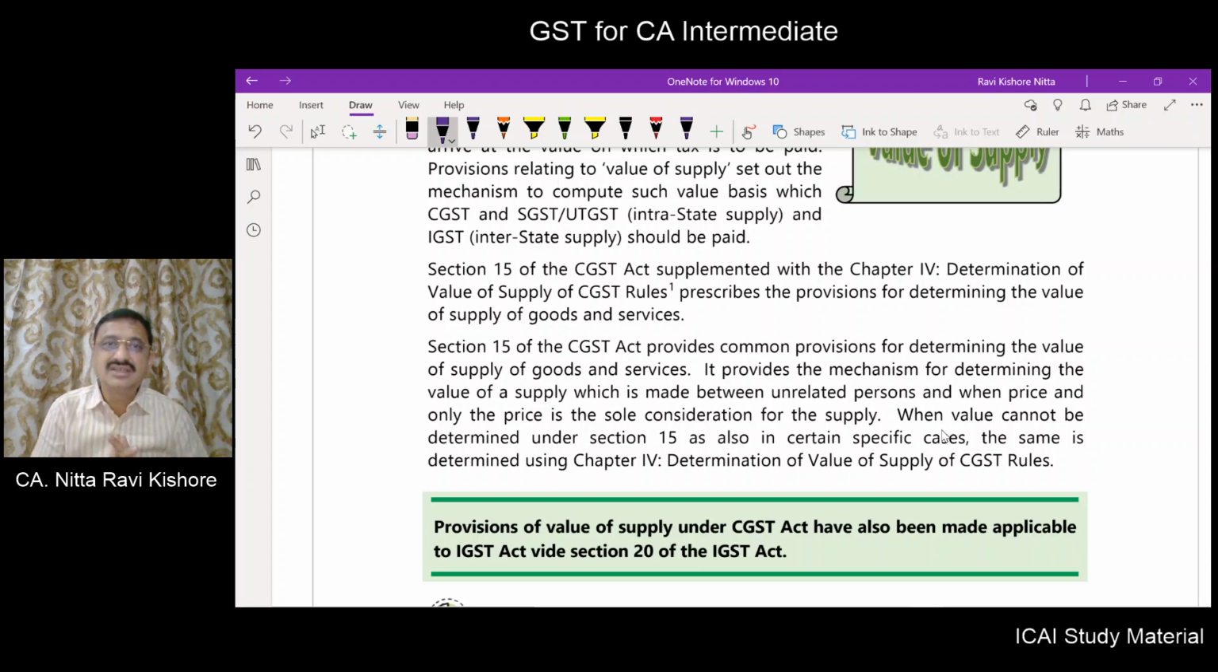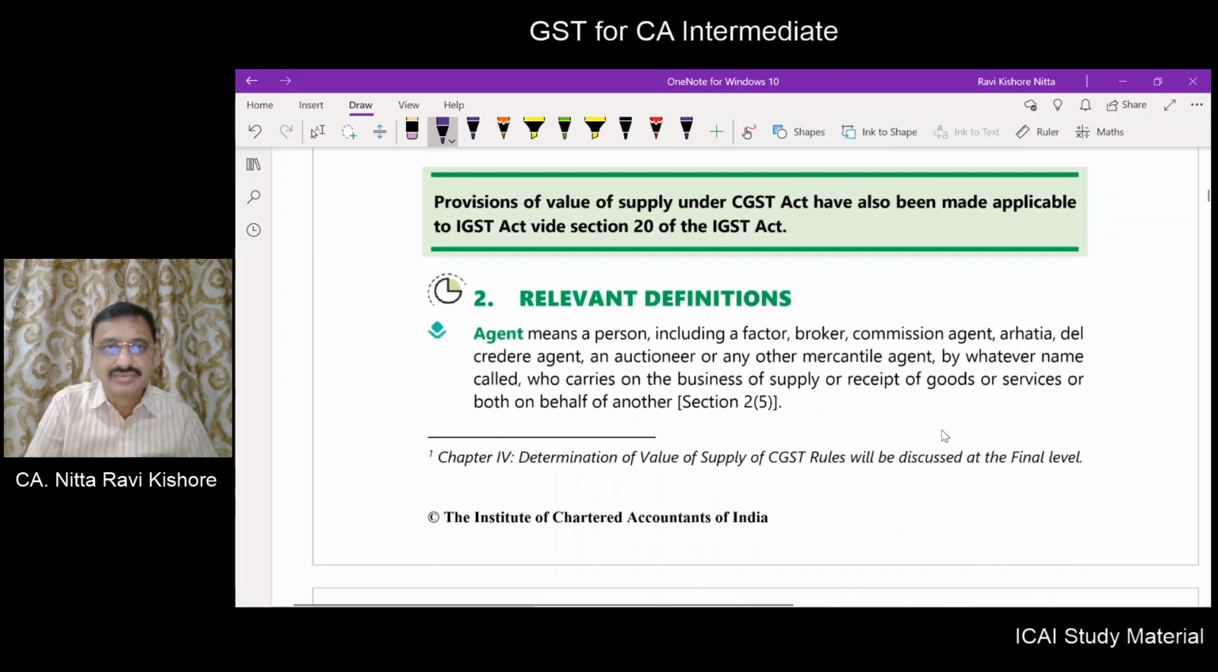Now, Section 15 of the CGST Act provides the provisions for valuation of intrastate supply. If it happens to be an interstate supply, then the provisions are contained in the IGST Act. Similar provisions which are contained in Section 15 will also be contained in Section 20 of the IGST Act.